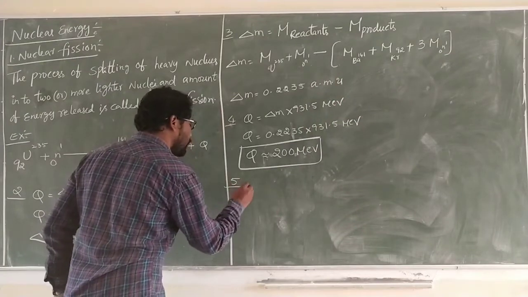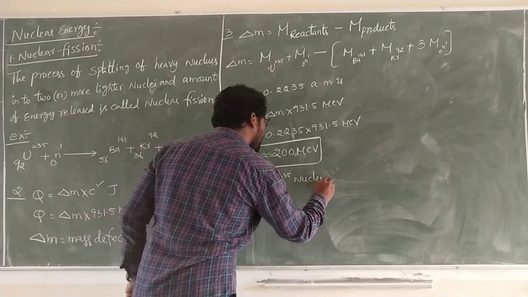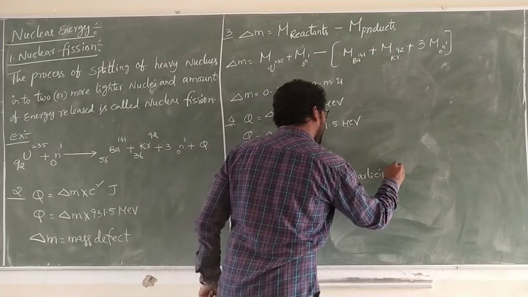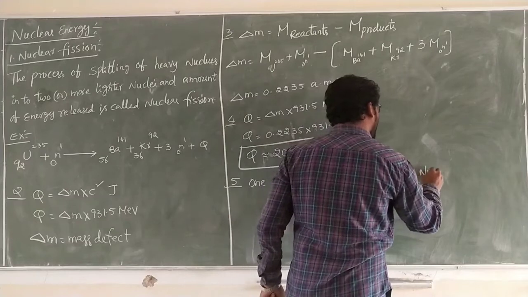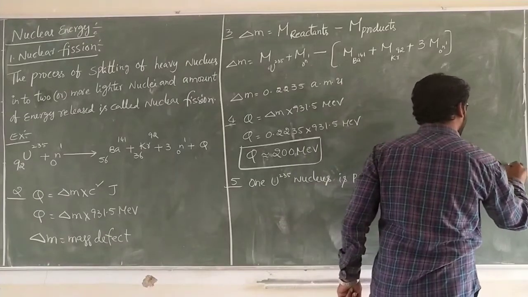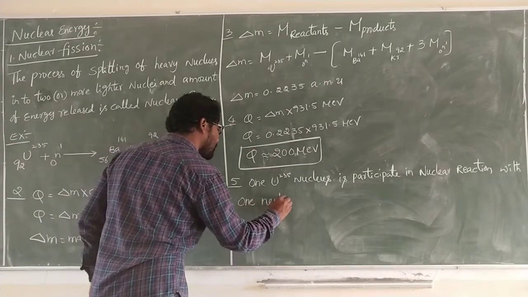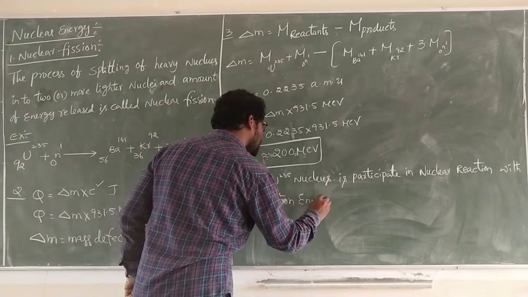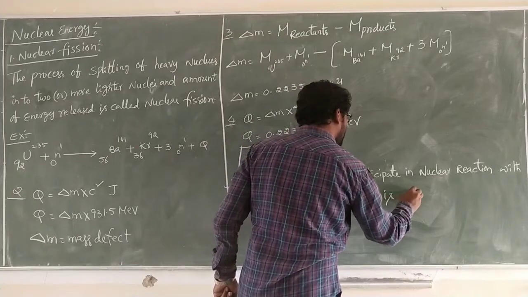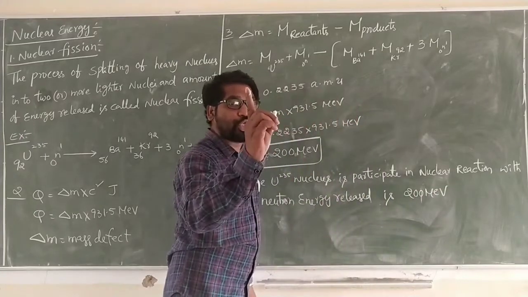One uranium nucleus participating in a nuclear reaction with one neutron, the energy released is 200 megaelectron volt. That is nearly for one nucleus of uranium atom.